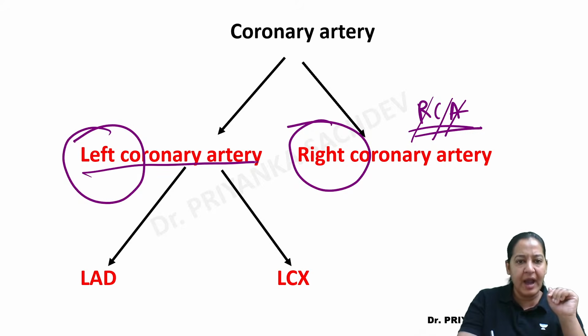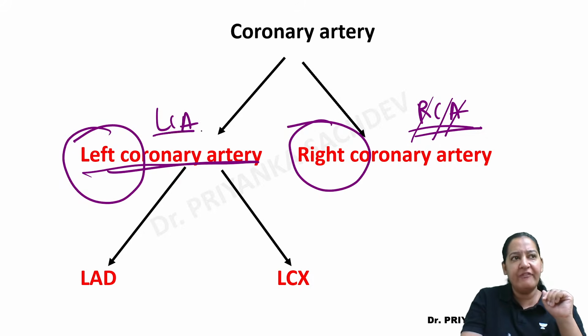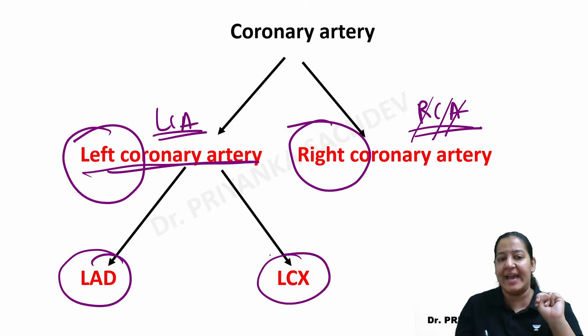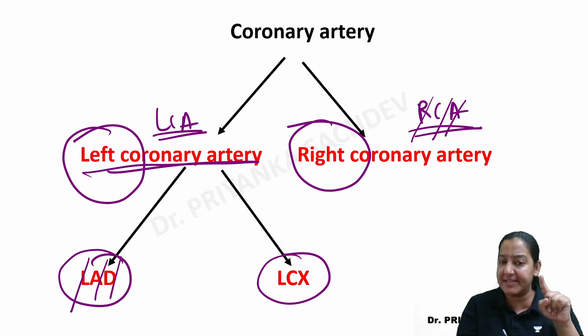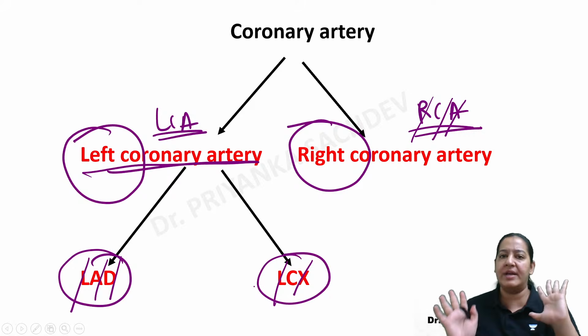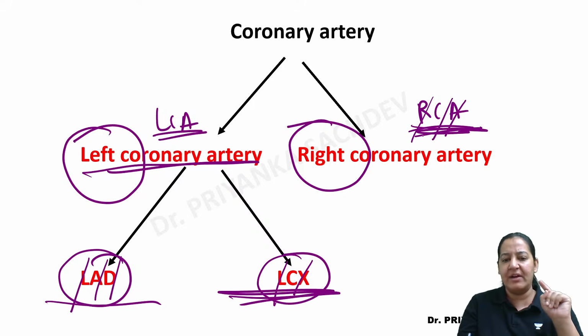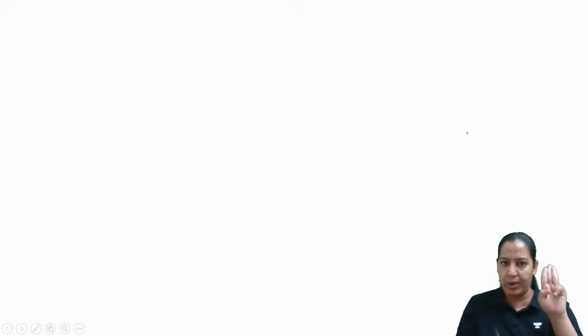But the left coronary artery, LCA, has two branches. What are the two branches of the left coronary artery? They are LAD and LCX. LAD is left anterior descending and LCX is left circumflex. So in the end there are three coronaries in total. Two are the branches of the left side and one is the right side. So we are having three coronaries.